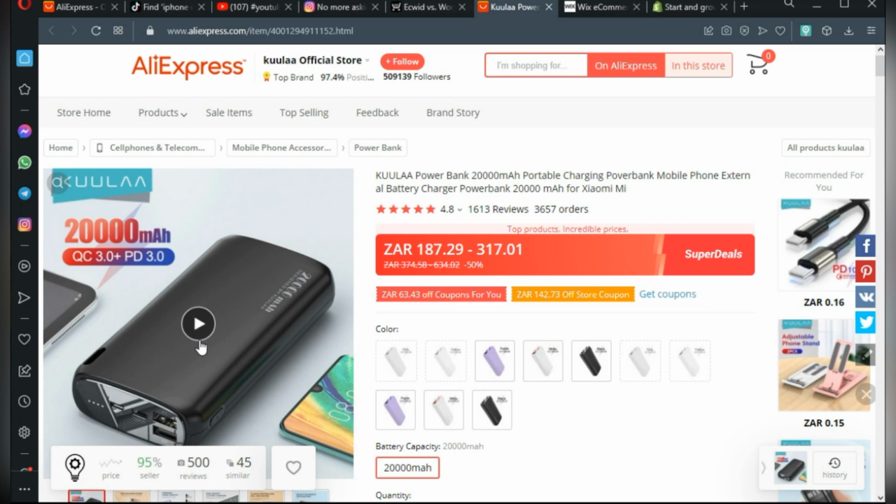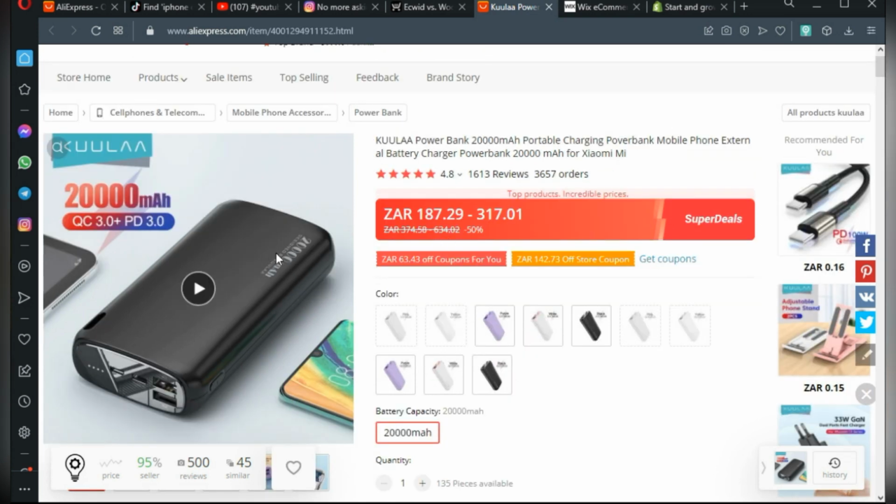And the best part is that once you start building momentum and you start getting sales, you can actually reach out to these sellers and let them know that you want to have your own brand printed on these power banks. Right now, maybe it could be printed with this name as a brand on this power bank, but you can have it replaced with your own brand name that you're building, and that's basically you now sort of own this product.